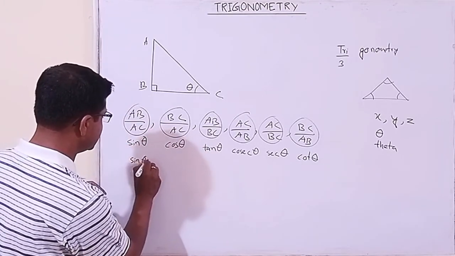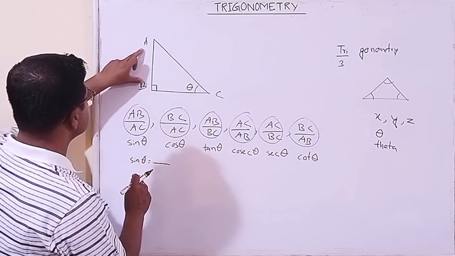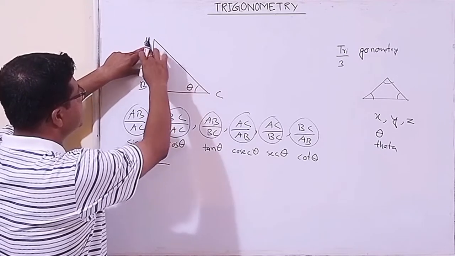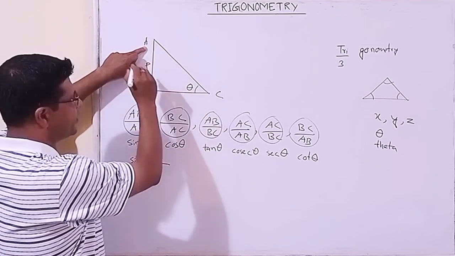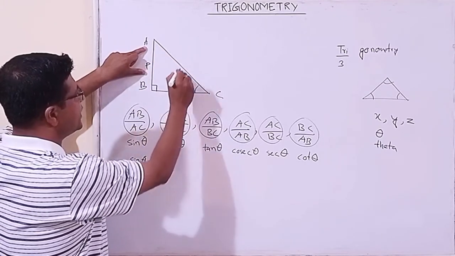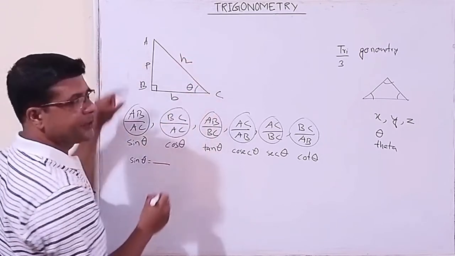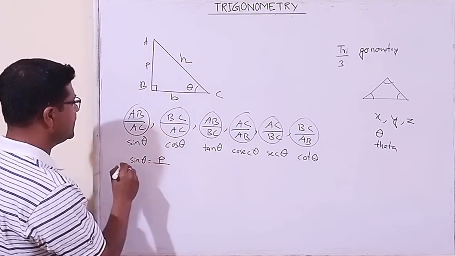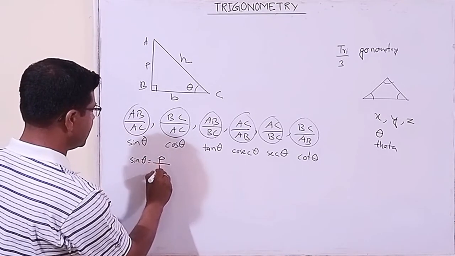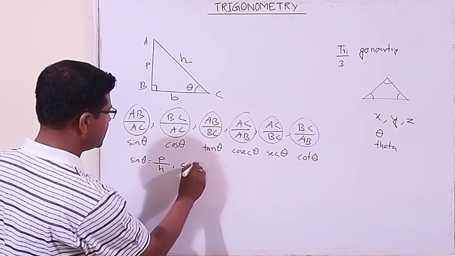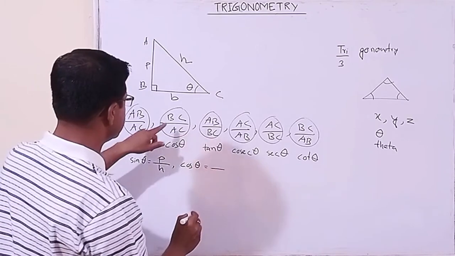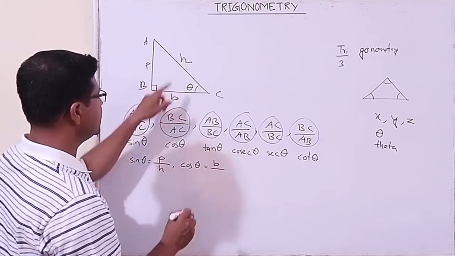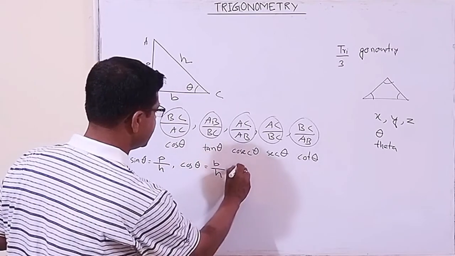Sin theta in this triangle is AB by AC. What is AB? In this triangle, AB is the perpendicular, BC is the base, and AC is the hypotenuse. AB is P, AC is H. Cos theta is BC, the base, by AC, the hypotenuse.